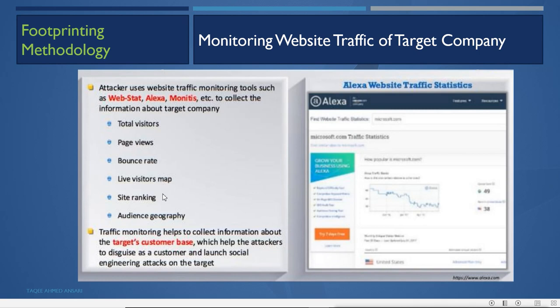This traffic monitoring helps to collect information about the target's customer base, which helps the attacker to pose as a customer and launch his social engineering attack on the target.